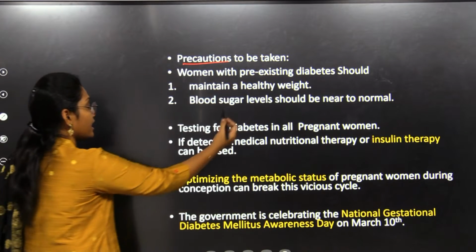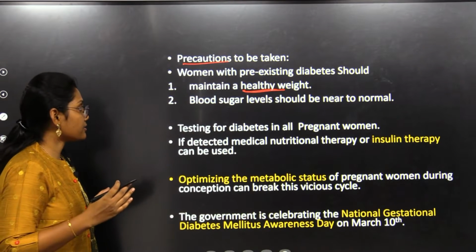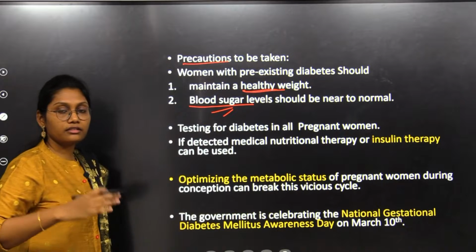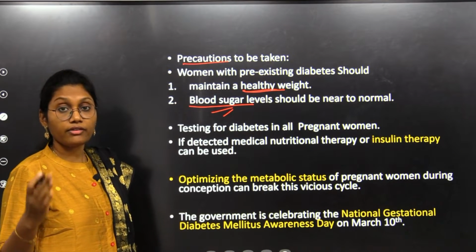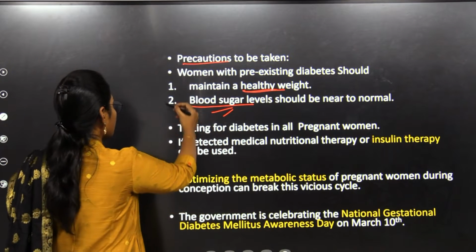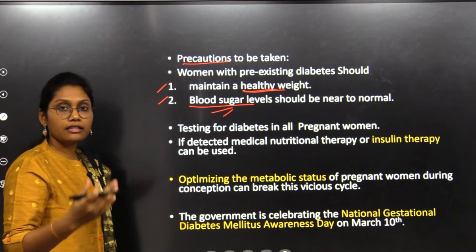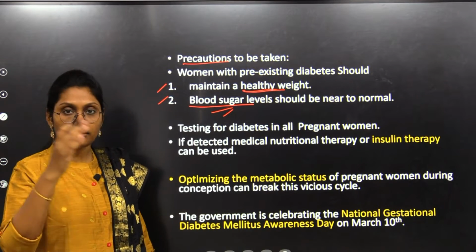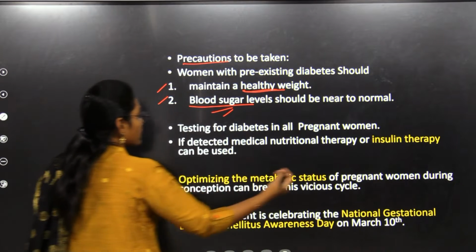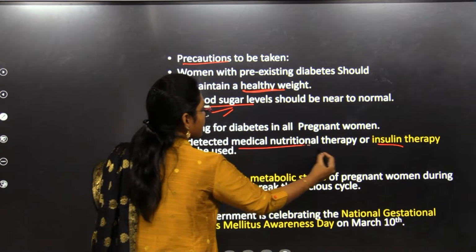Women should maintain a healthy weight during the gestation period, and the blood sugar levels should be maintained at least near the normal levels, even if she has the diabetes. Why? Because if the mother is not that much careful here, that would result in the next generation, and such a vicious cycle will be formed. Okay, and also we have seen the insulin therapy and the medical nutritional therapy.